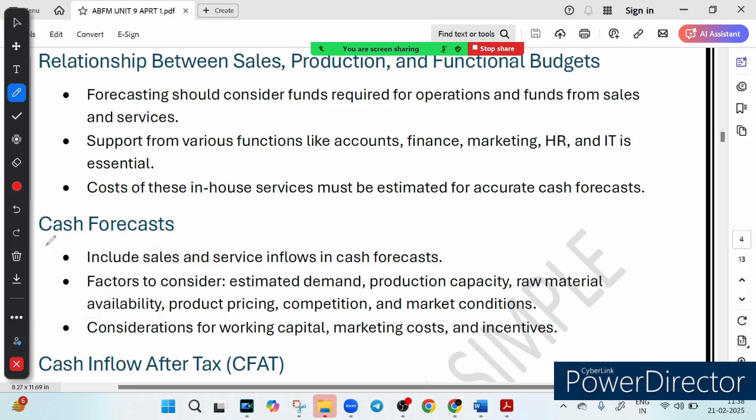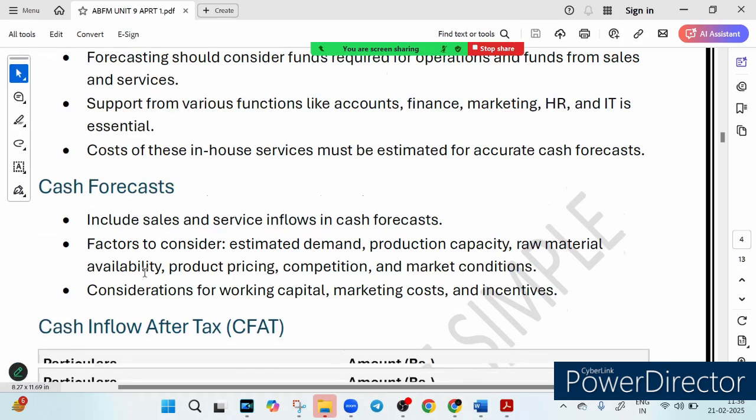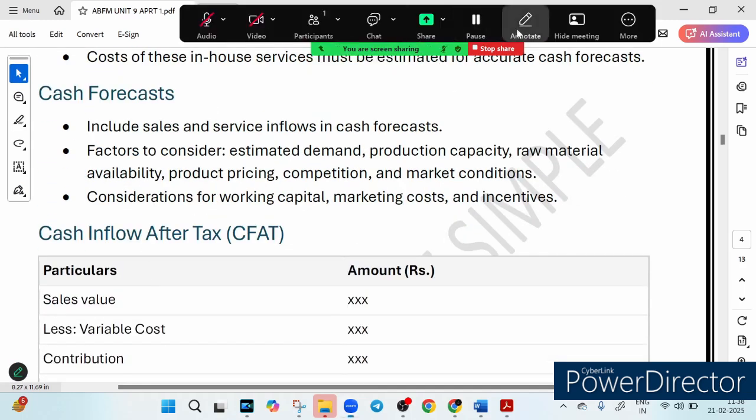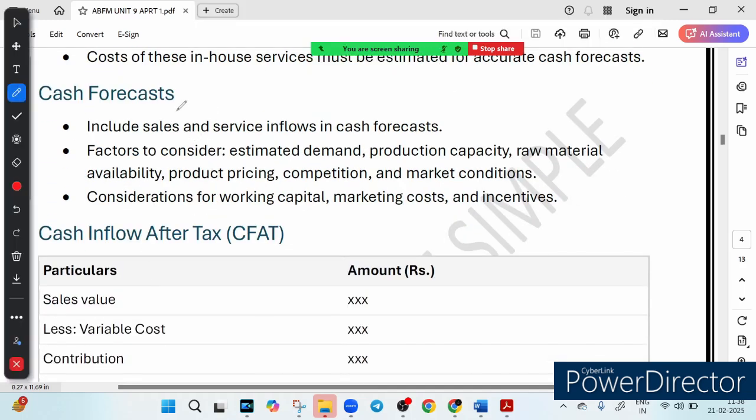So a business must predict how much cash will come in and go out based on factors. What are the factors? Let's see. The first factor we have is the sales estimate. What does it mean? How much will the business sell. Then we have production capacity, which means can the company produce enough.